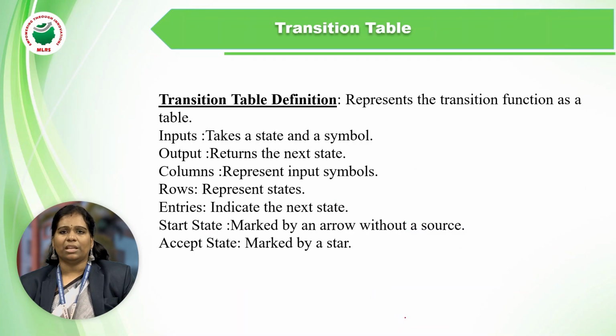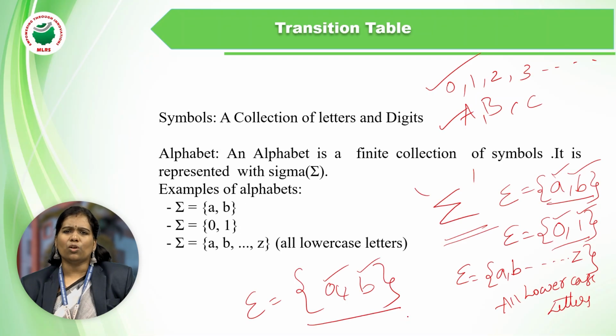In the transition table, the rows should be the states and the columns should be the input strings. Next, symbols are a collection of letters or digits. Alphabets are a collection of symbols, represented with the sigma.